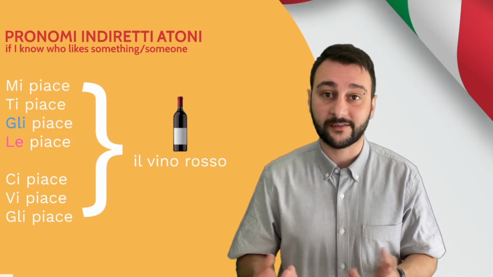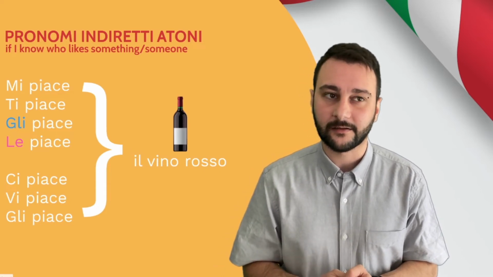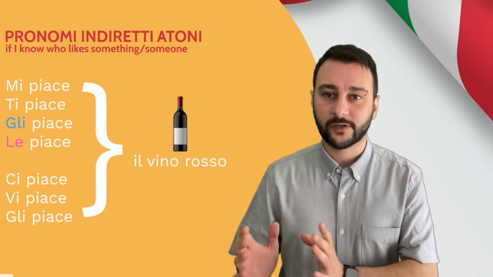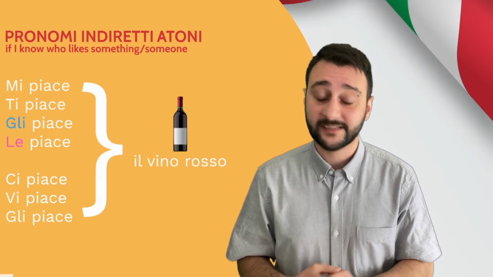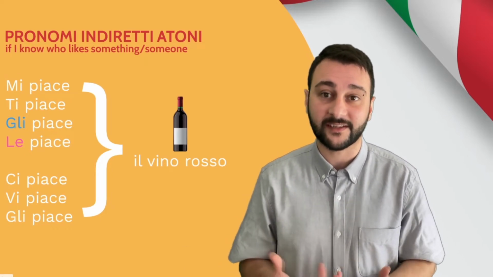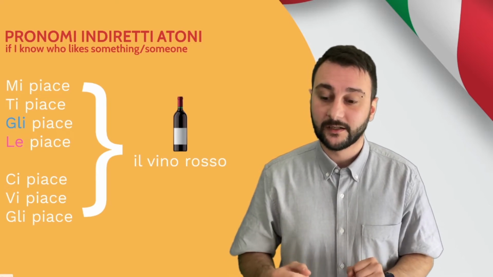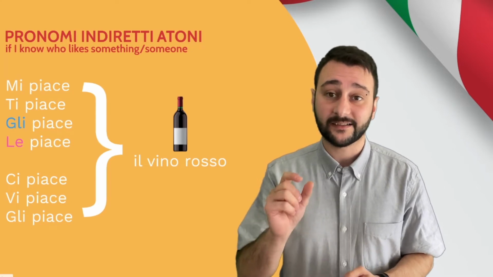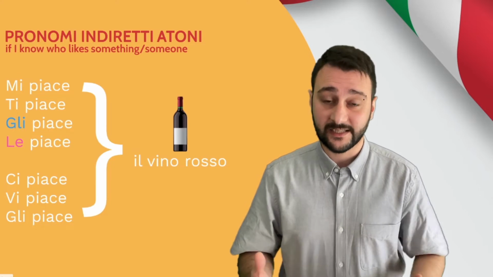So maybe we need to say Giovanni likes wine, but he doesn't like beer, okay? If I already know I'm talking about Giovanni, I can just say gli piace. It's just like in English, we cannot just say he doesn't like beer if I haven't said whom. So same logic. These are called pronomi indiretti atoni, and they are the shortest ones. So mi, ti, gli, le, ci, vi, and gli.